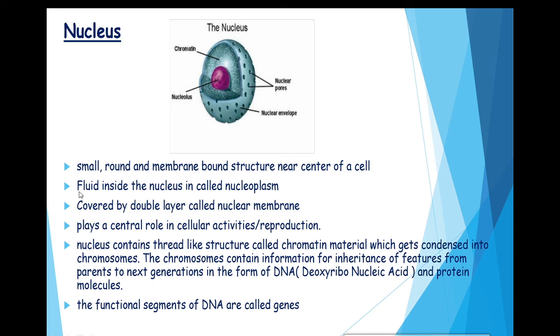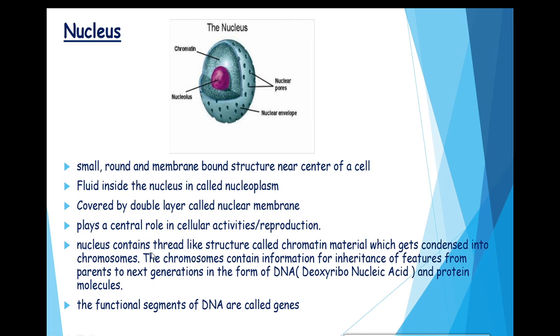Second point: the fluid inside the nucleus is called nucleoplasm. This nucleoplasm is covered by the nuclear membrane. The nucleus plays a central role in cellular activities and in reproduction, because it can transfer the character from parents to offspring.